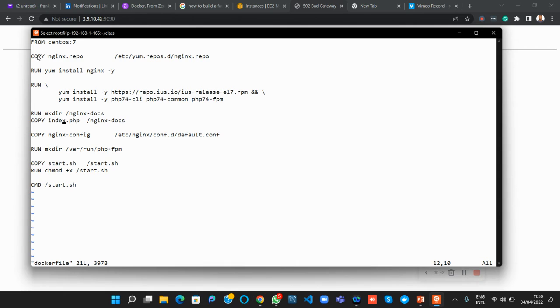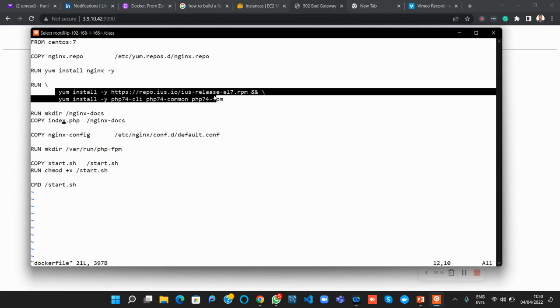So we installed our Nginx from a repository. We have a repository already, which we copied into the container, and from there we install Nginx. We also install PHP7 from the iOS repository. However, there are different repositories you can use to install PHP7. We have Remy, but I prefer to use iOS.